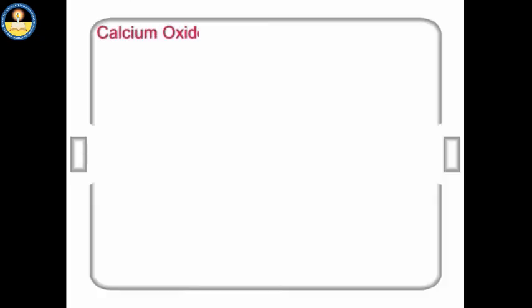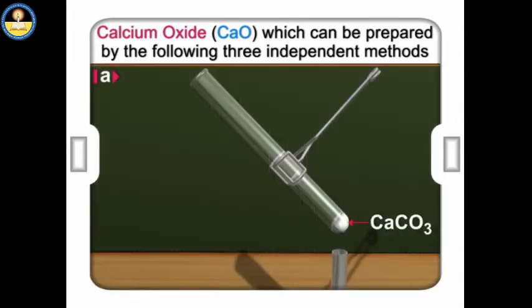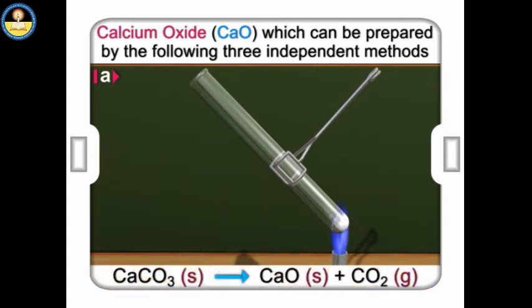Let us now discuss another compound, calcium oxide, CaO, which can be prepared by the following 3 independent methods. A. By heating calcium carbonate strongly, calcium oxide and carbon dioxide are formed. CaCO3 gives CaO + CO2.